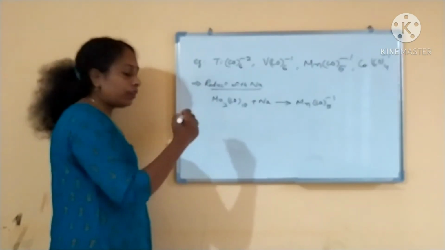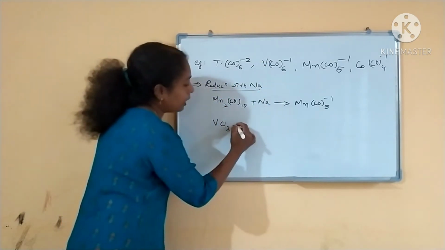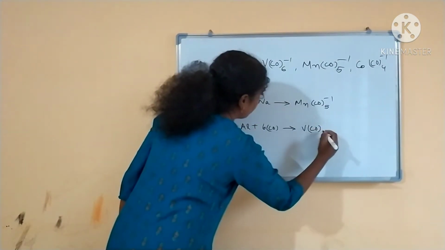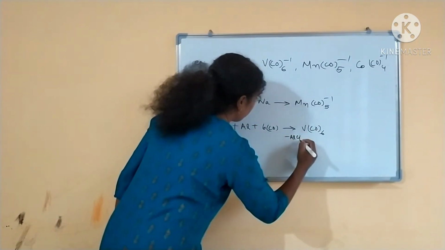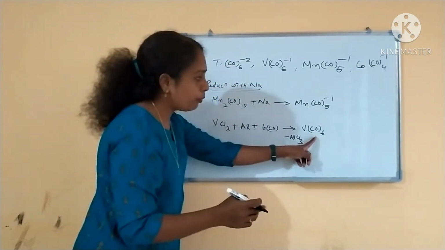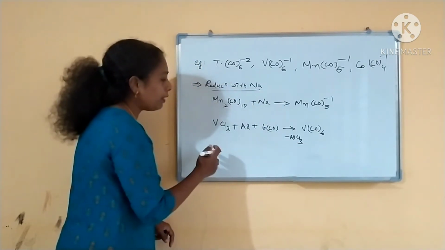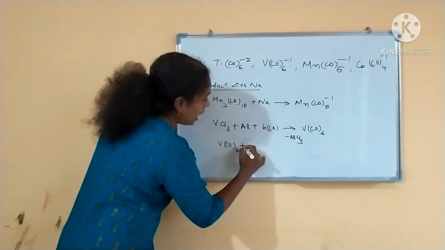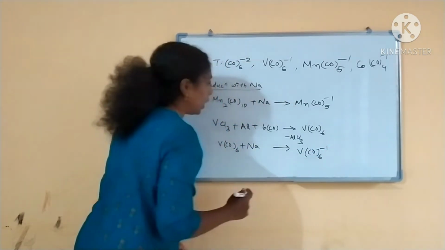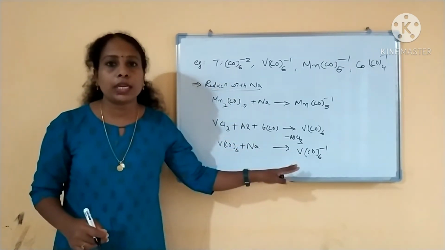And another reduction method we have seen. If you take the chlorides of these transition metals, what will happen? Friedel-Crafts acylation, reduction method we have seen, right? This is the reduction. Vanadium carbonyl it will be forming. This is not an 18 electron complex. This is having only 17 electrons. What will happen? It will undergo reduction with the alkali metals. Then it will form V(CO)6 1-. This is an 18 electron complex. This is a stable complex. This is what a metal carbonylate is.